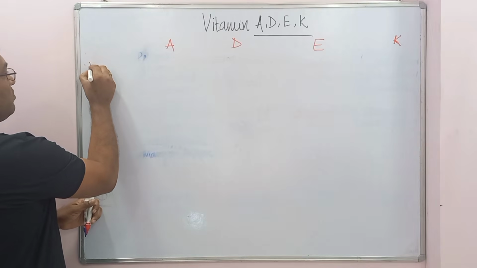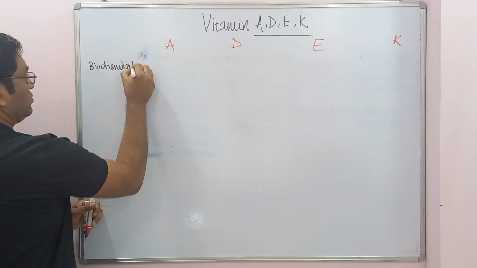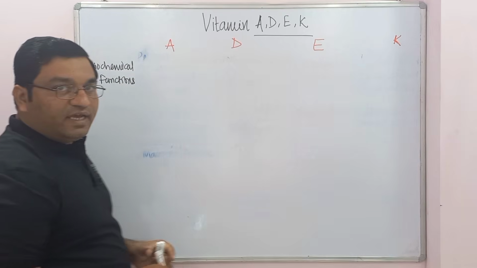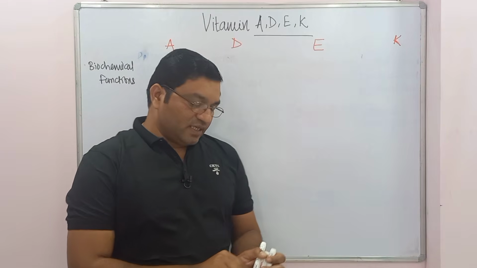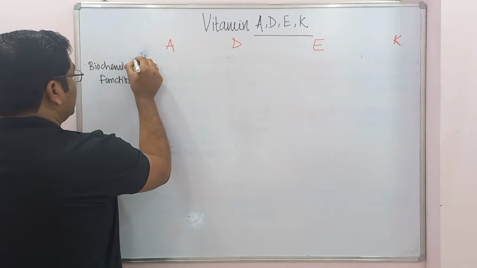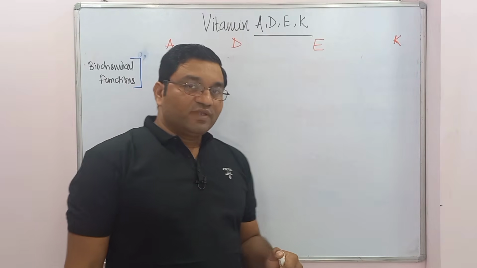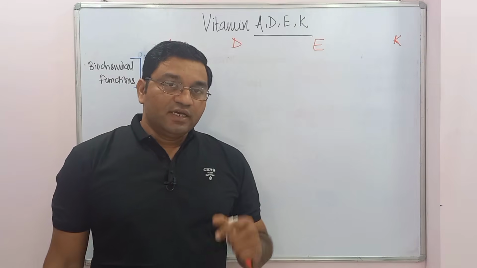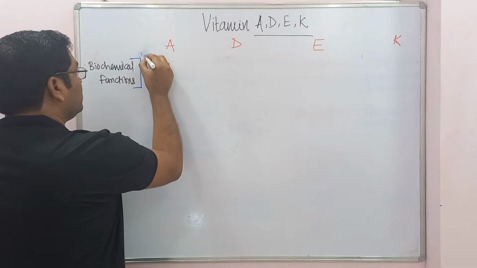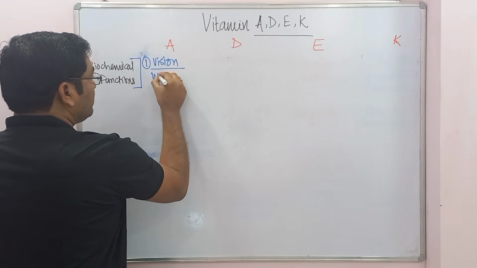Now coming to a discussion of biochemical functions. Vitamin A, retinol, is important and has a number of functions in our body. The retinal form, 11-cis retinal, is present in the rhodopsin. So it is important in the vision, mainly in the Wald's visual cycle.